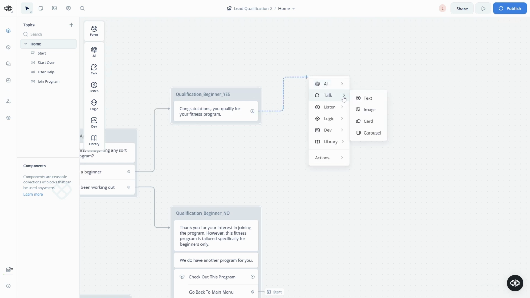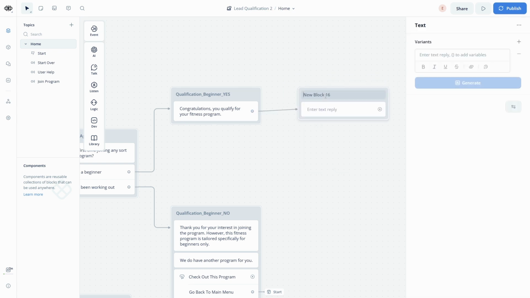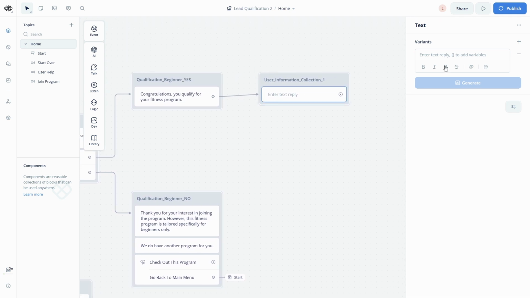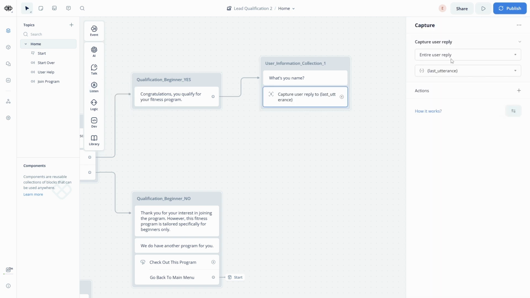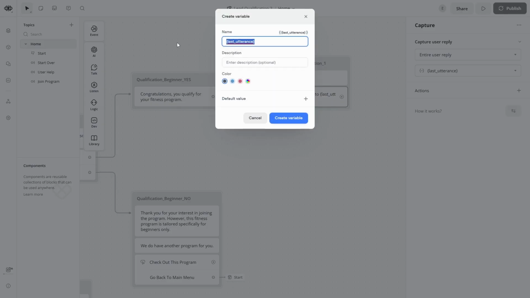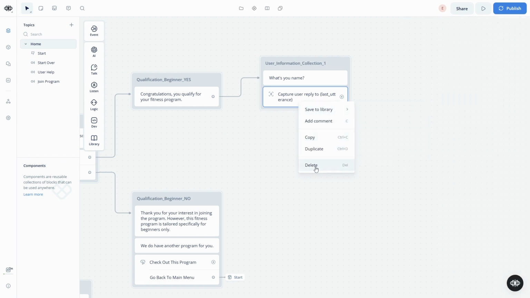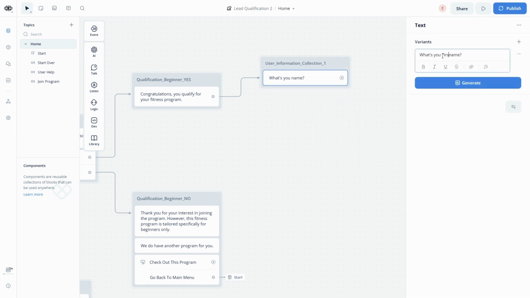And let's create another block. Let's just call this user information collection 1. And let's say, what's your first name?